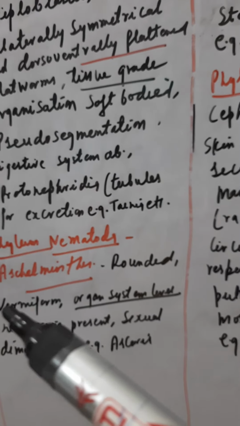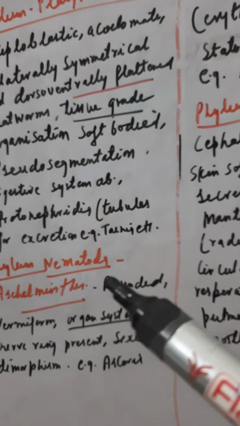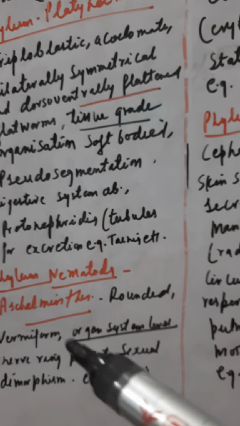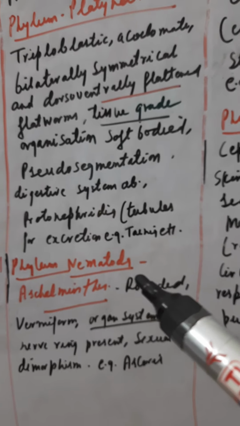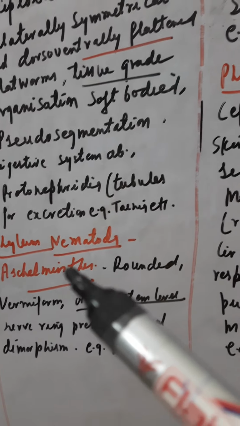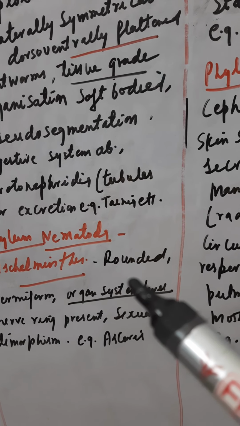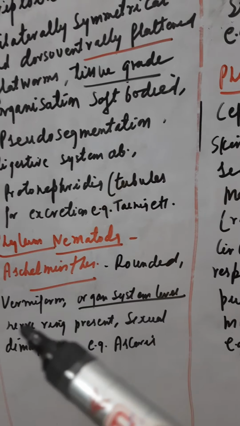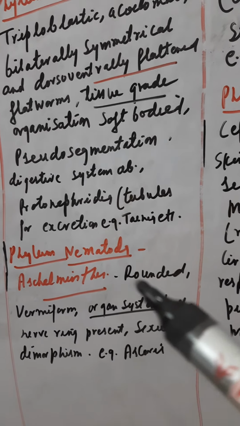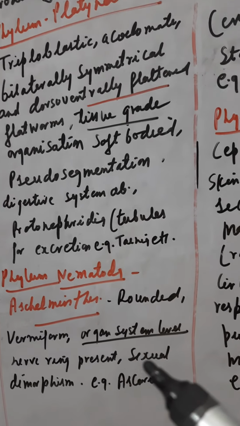Then next is the phylum Nematoda. Nematoda is also called Helminth. It is also called roundworm because their tail is rounded. Then vermiform, they have worm-like features. Organ system level starts from here. Here there is a formation of organ level system. Then nerve ring is present in the nervous system. Sexual dimorphism, sexes are separate, and example is Ascaris.